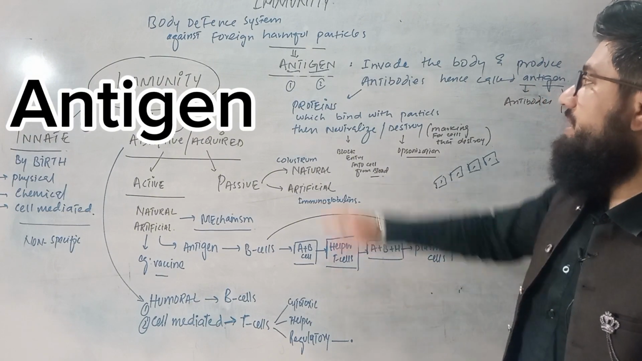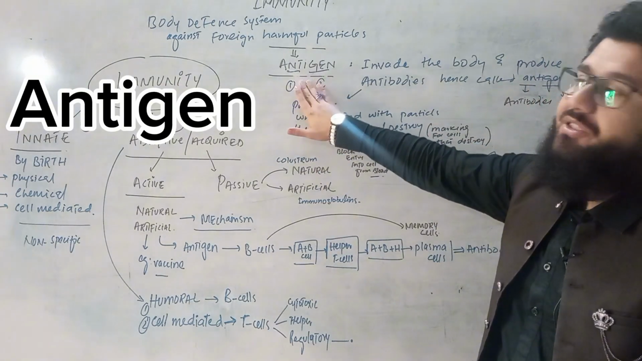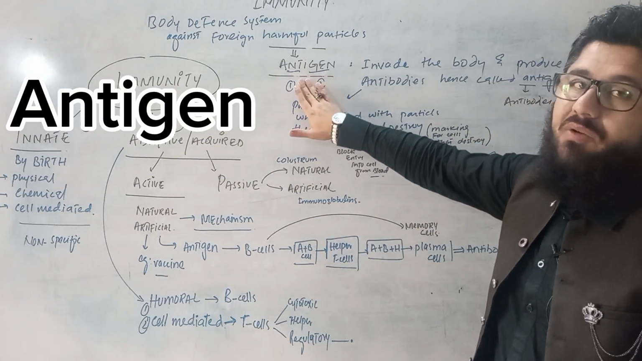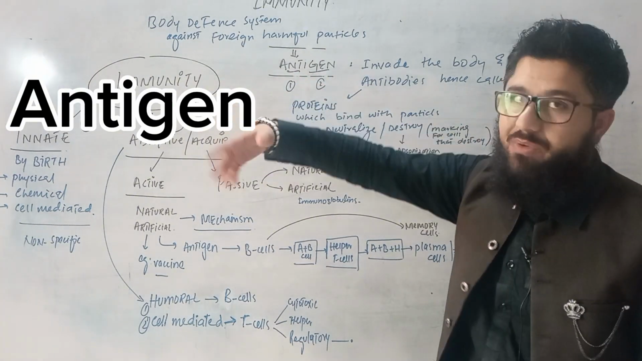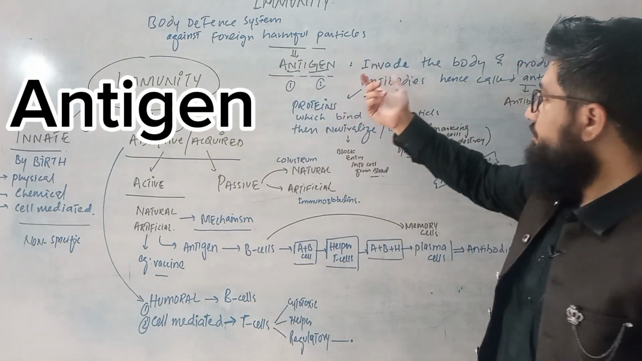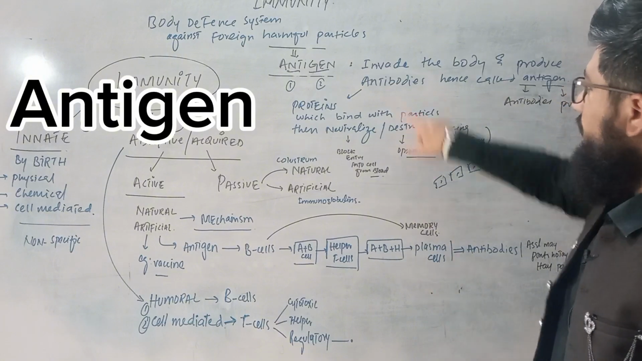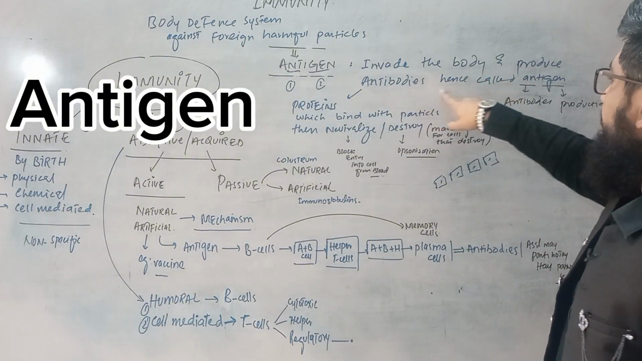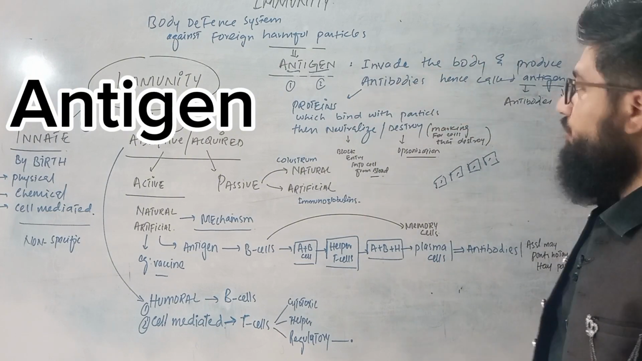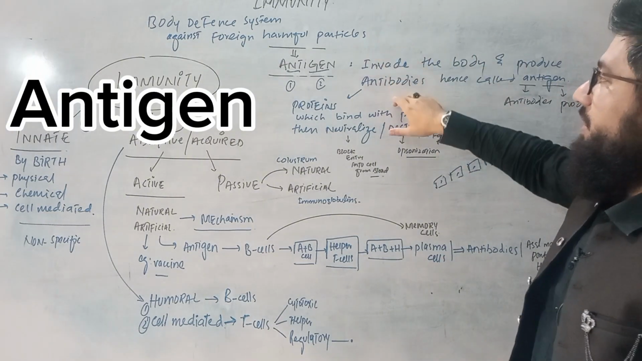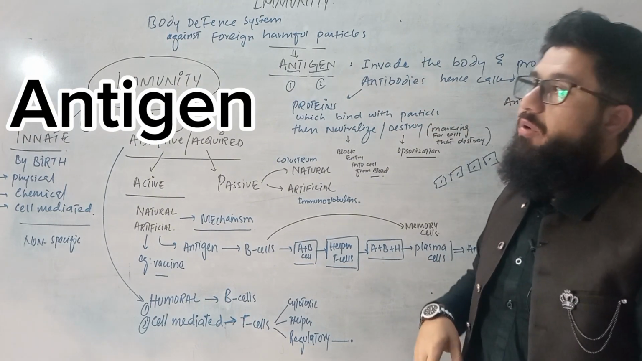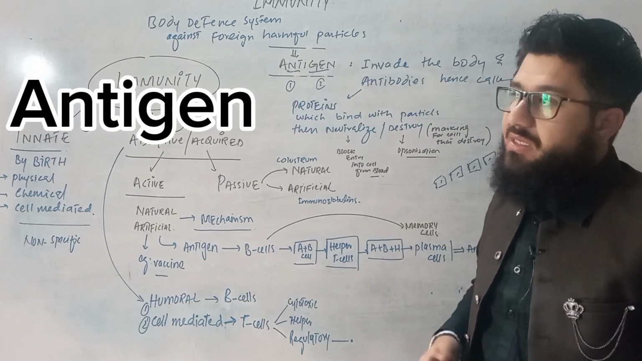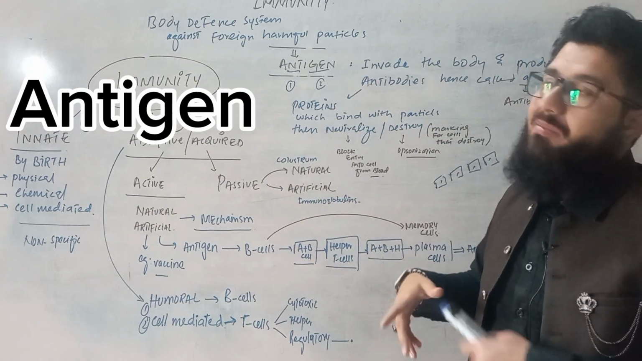So antigen means actually the antibodies production. Antibodies production is done when particles from the surroundings come into the body. Defining a little bit more: when antigens invade the body and produce antibodies, that's why they are called antigen. When the particles invade the body, as they come into the body, our body starts producing antibodies. So that's why these particles are given the name antigen.